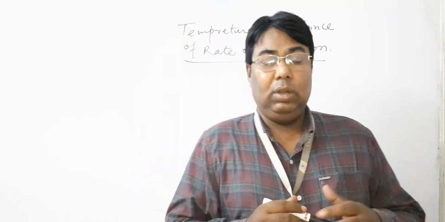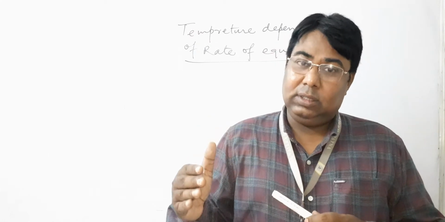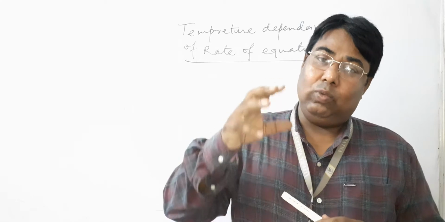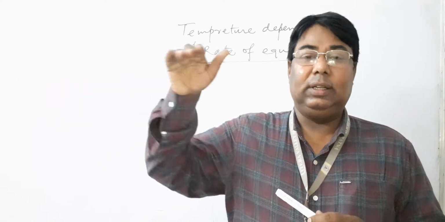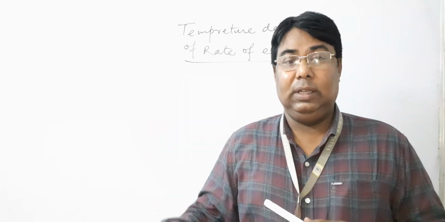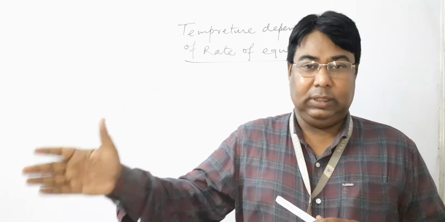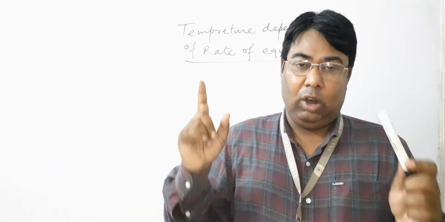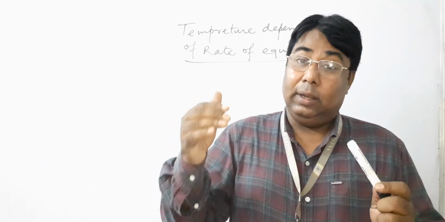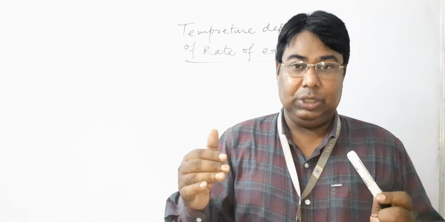So rate of reactions depends upon the temperature. That means when temperature increases, the rate of most chemical reactions increases. Keep in mind that rate of reactions depends upon the temperature.